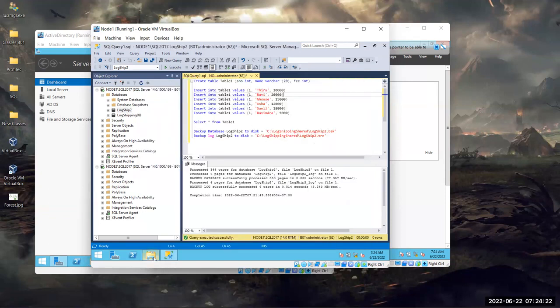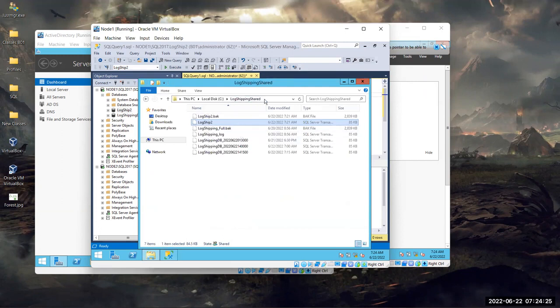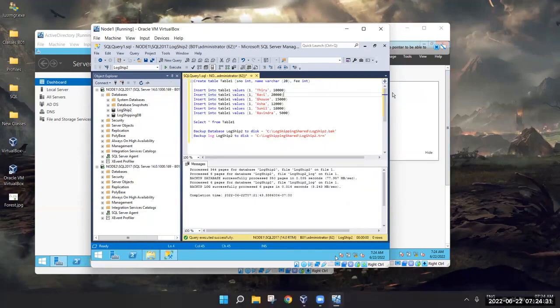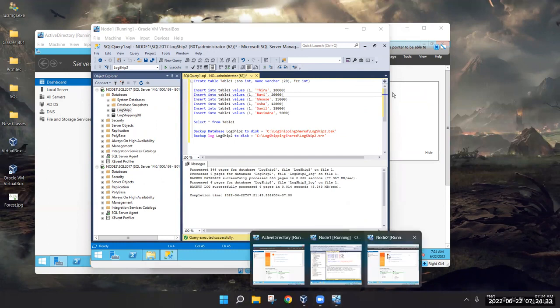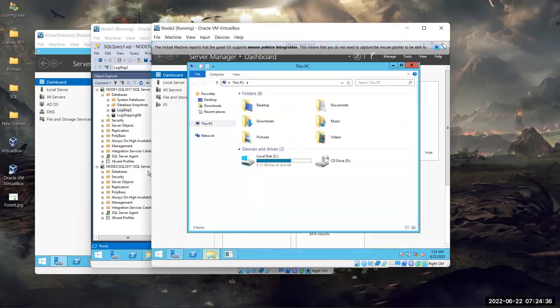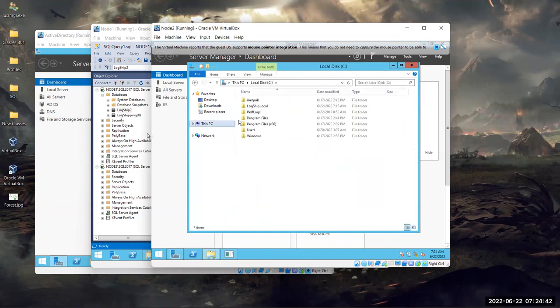Because we have taken this backup in the shared folder, which basically means we have the shared folder available already, right? Let me check in Node 2 if we have the copy folder where we will be copying it. I don't remember if I created it that day, but I must have, because I created this demo somebody. Okay, so I already created a local folder here. This local folder does not need to be shared. Okay, you simply go here, you create a new folder, and you are good. You don't have to manage anything, you don't have to share anything or do something. Okay, is it clear? Do it in the Node 2.